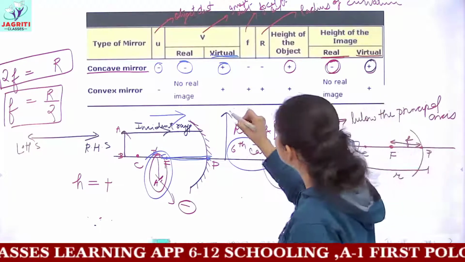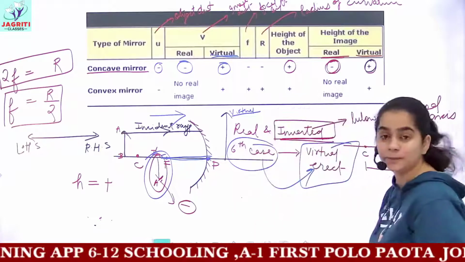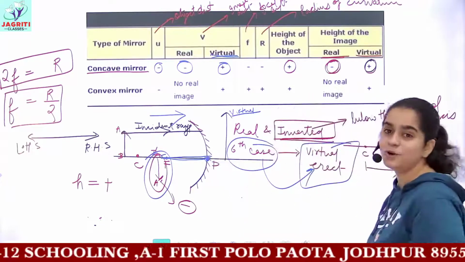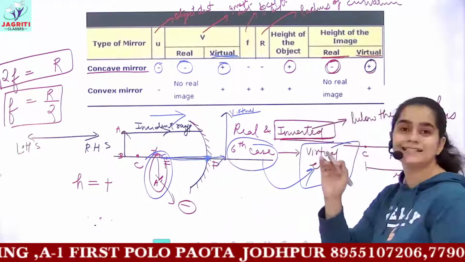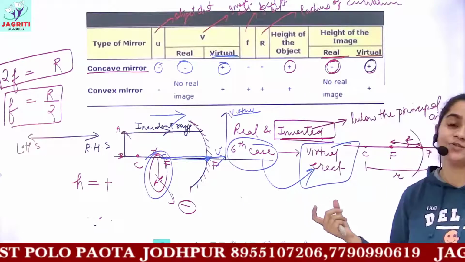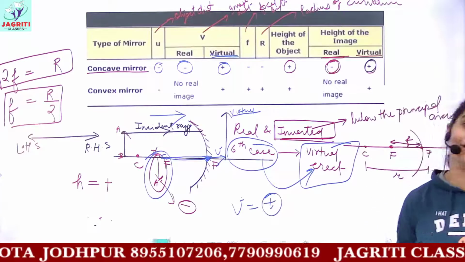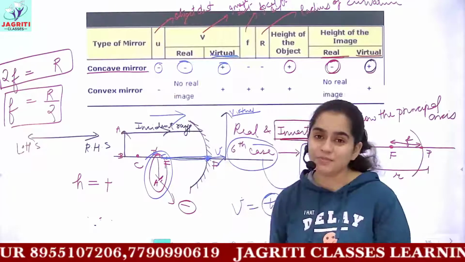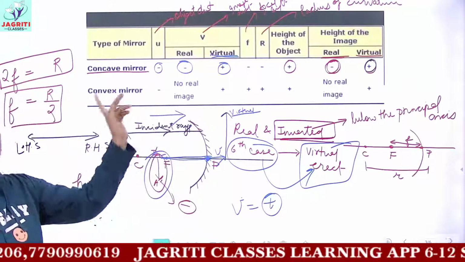See, this is the virtual and erect image which is formed by the concave mirror. Now you will measure any distance starting from the pole itself. From the pole of the mirror, if you move towards the right, this is the image distance which you obtain, and now the image distance would have a positive sign. So these are the sign conventions for concave mirror. In a similar manner, you can understand the sign convention for convex mirror.